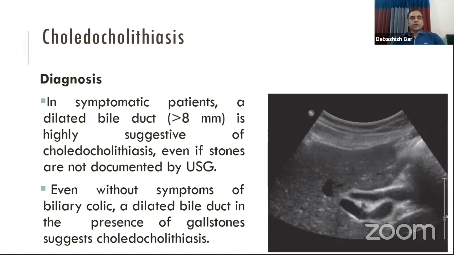If the patient is symptomatic and the bile duct is dilated, it is highly suggestive of choledocholithiasis. Even if the ultrasonography does not show a stone within the common bile duct, we should consider that the patient has choledocholithiasis. Even without symptoms of biliary colic, a dilated bile duct and presence of gallstone within the gallbladder will also suggest choledocholithiasis.